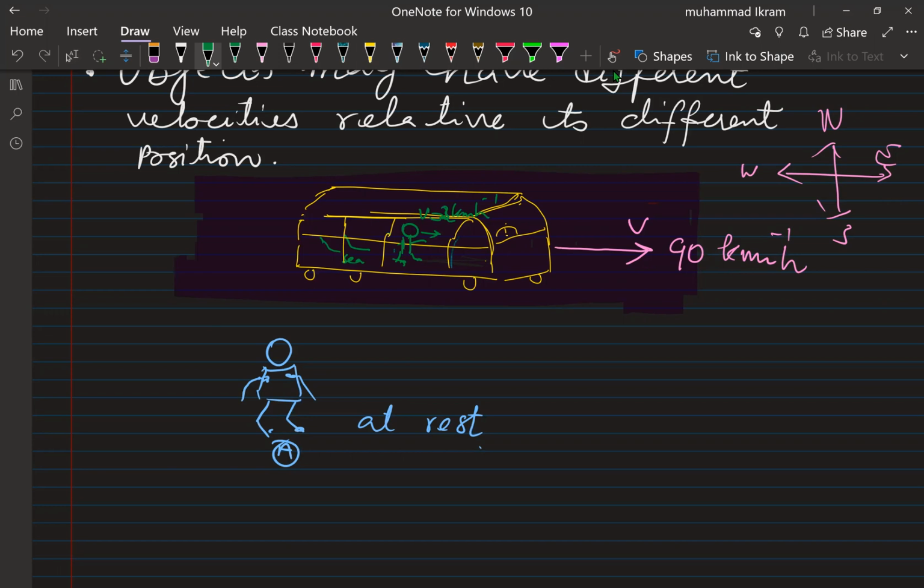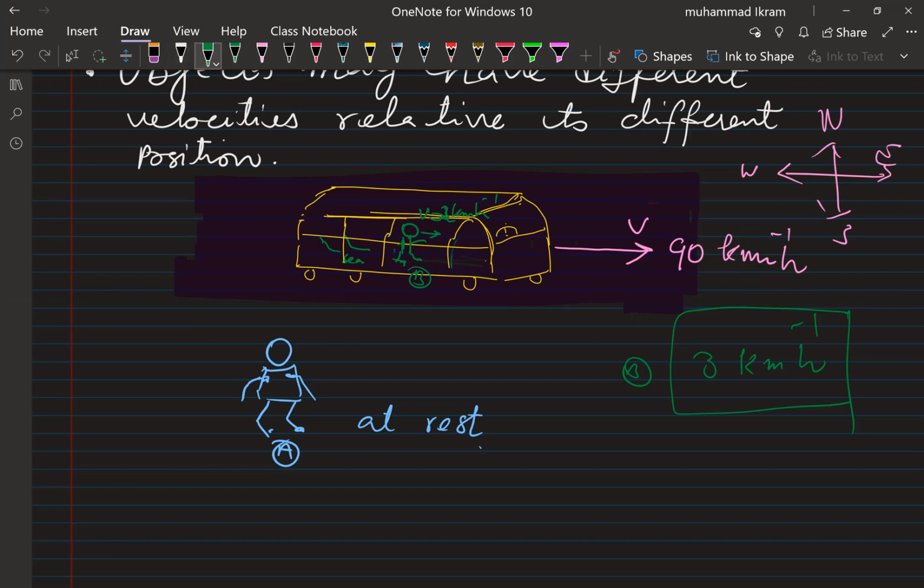With respect to his seat, the man's speed is 3 kilometers per hour. If I tell you that a man is moving at 3 kilometers per hour, this cannot describe the motion of the man completely, because something is lacking. I cannot say it like this. What I would like to say is that the speed of the man or the passenger is 3 kilometers per hour with respect to his seat, but his speed is 90 kilometers per hour with respect to the ground.